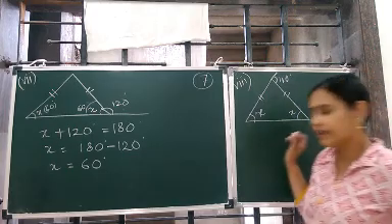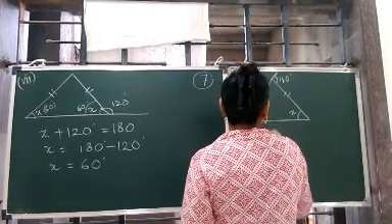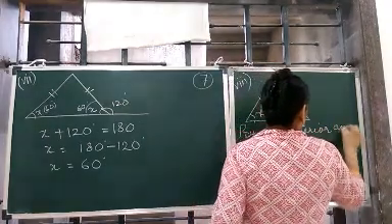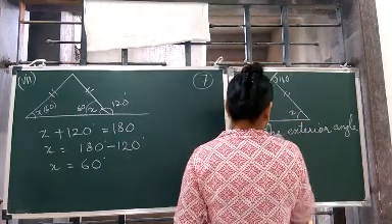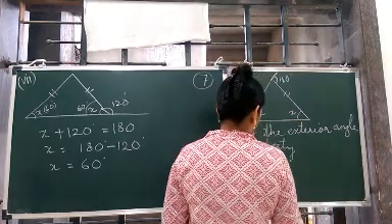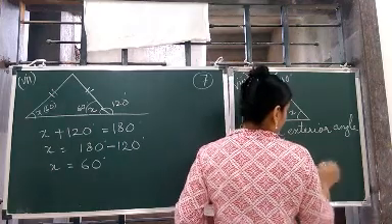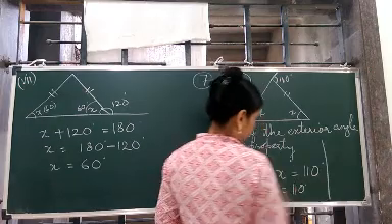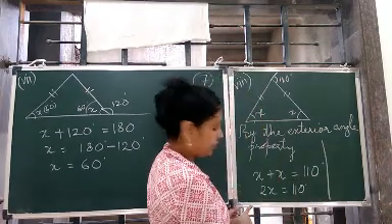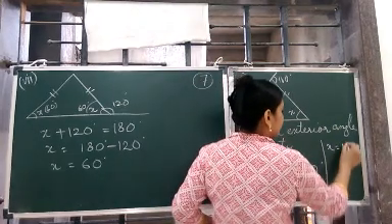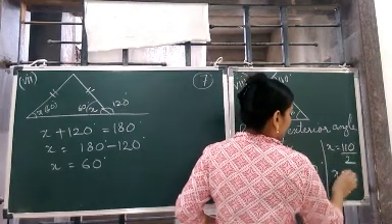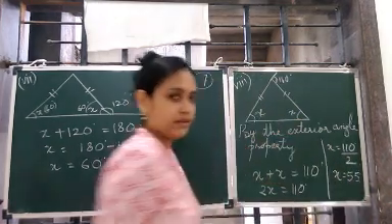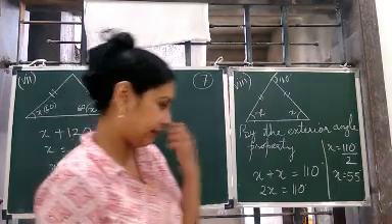Now by the exterior angle property, so you can write here because we are using a new property, you can write by the exterior angle property, x plus x is equal to 110. So this becomes 2x is equal to 110. Now this 2 will be transposed here, it is in multiplication, it will become division. So x is equal to 110 divided by 2. So x is equal to 55 degrees. Okay, this is also 55 and this is also 55. Got it? So this completes the 8th one. Then we go to the 9th one.